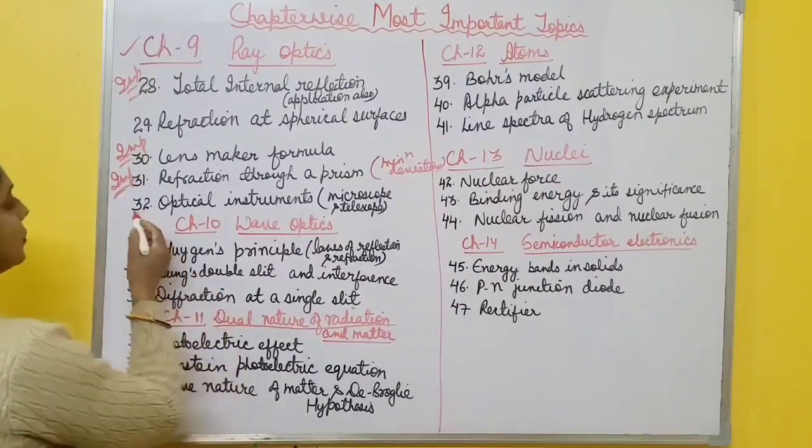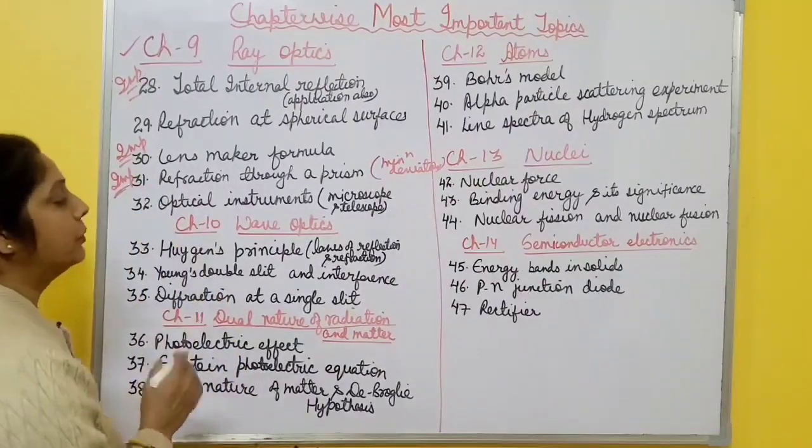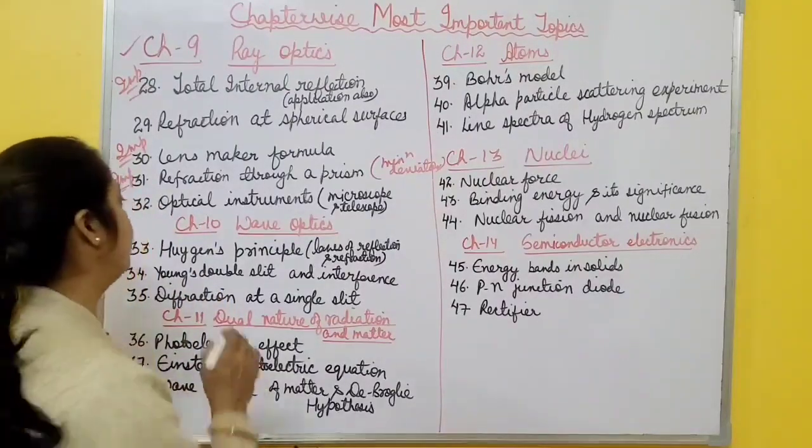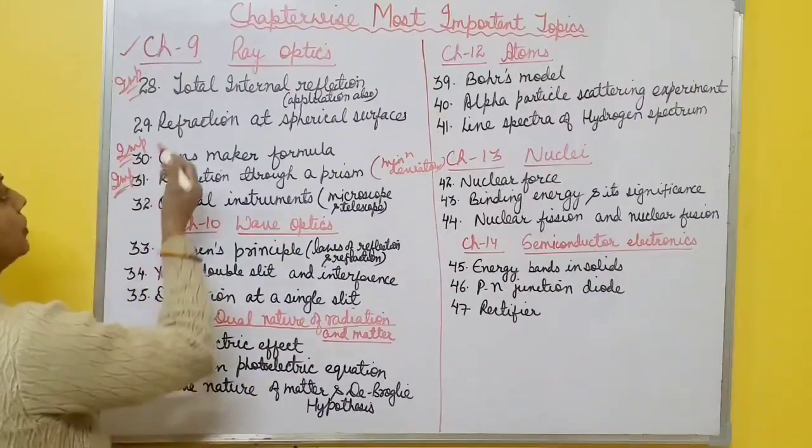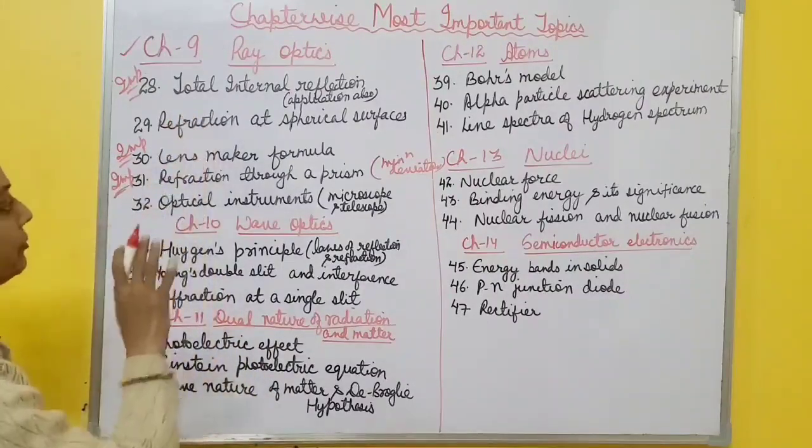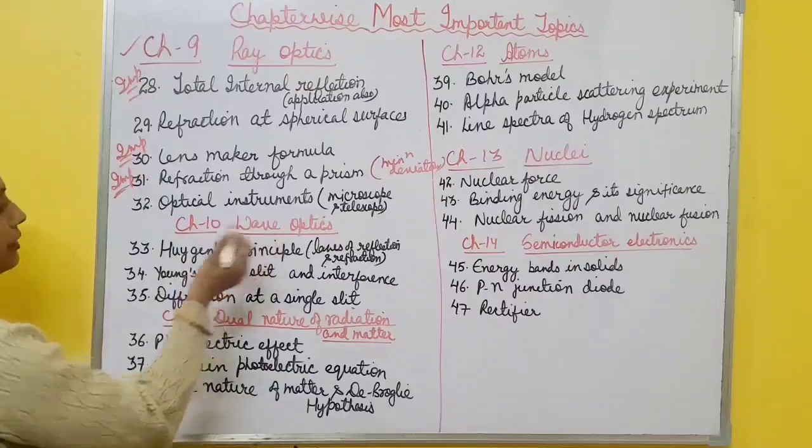Now next, the last topic of this chapter is optical instruments, both microscope and telescope. This topic is also very, very important. So all these 5 topics are important from ray optics. Now after that, wave optics is there.